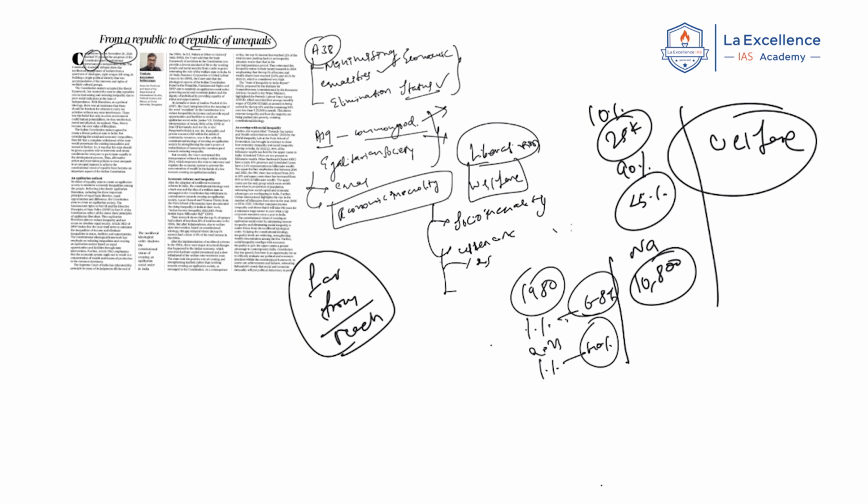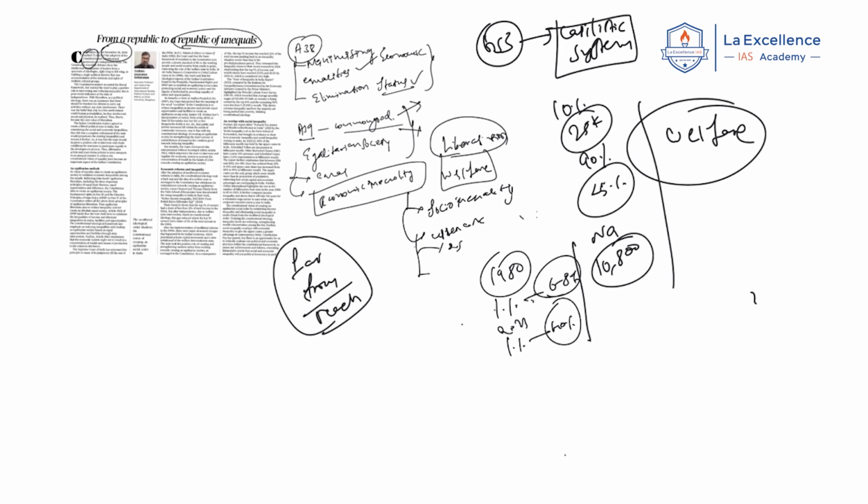You can use this article in GS Paper 3. Previously, a question in GS Paper 3 mains asked whether, in a capitalist system, it is possible to achieve inclusive growth. In questions like that, you can use this.